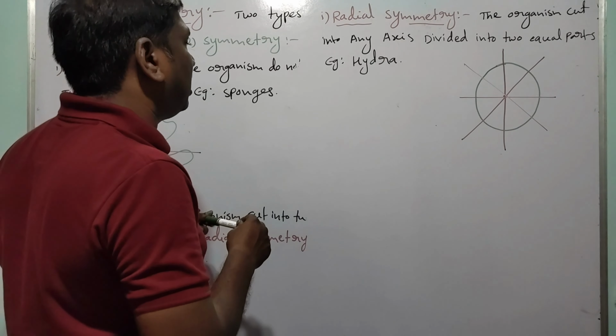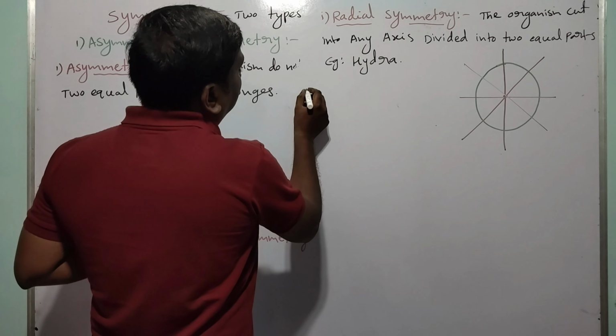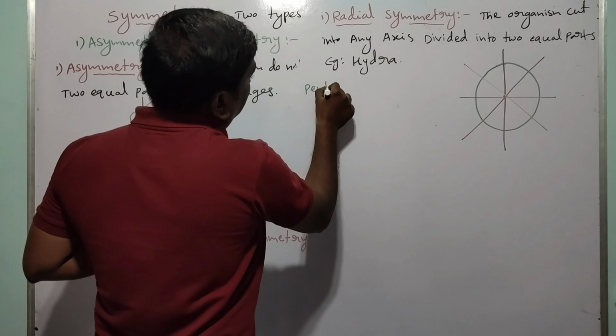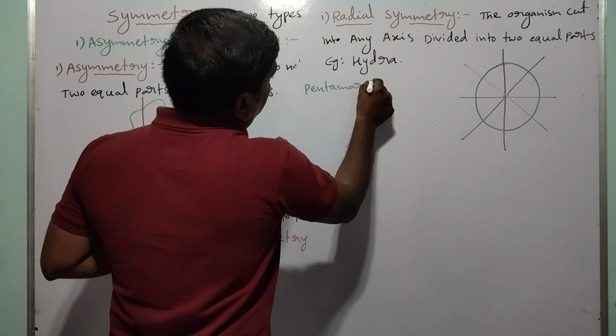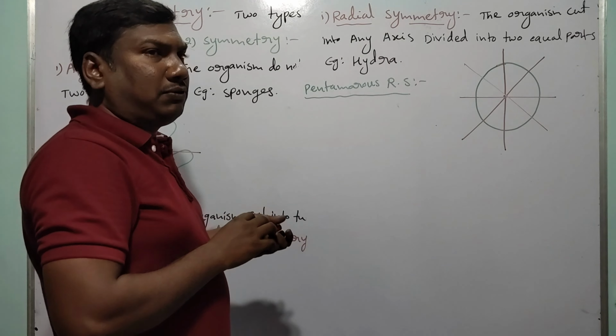In radial symmetry, another type is pentamerous radial symmetry. Penta means 5.